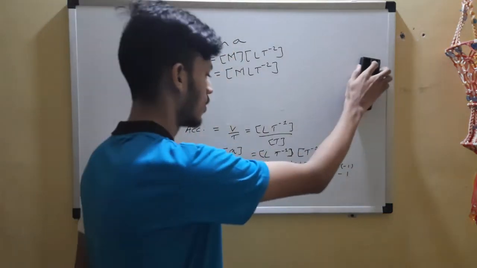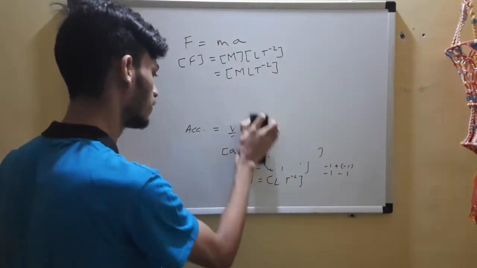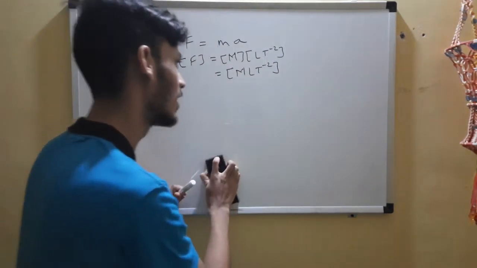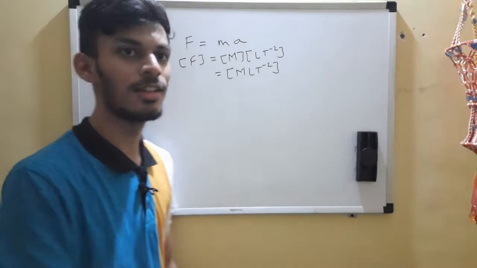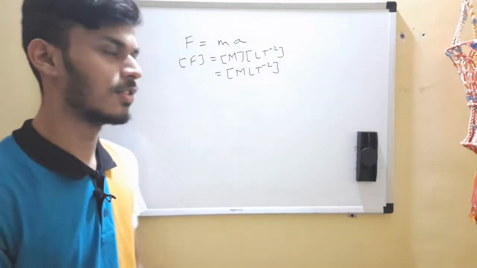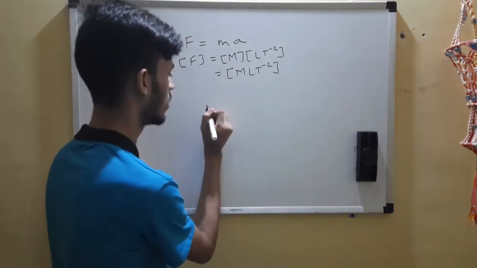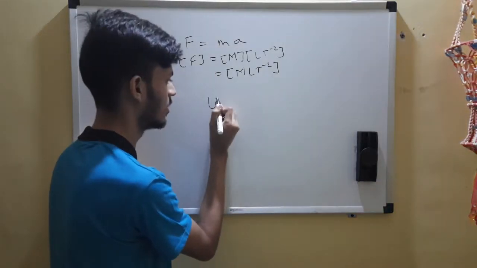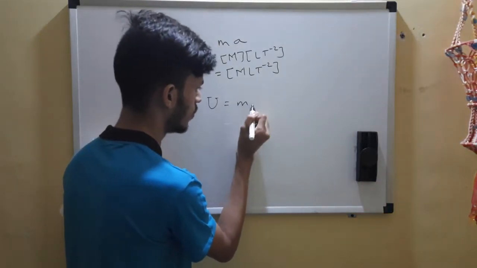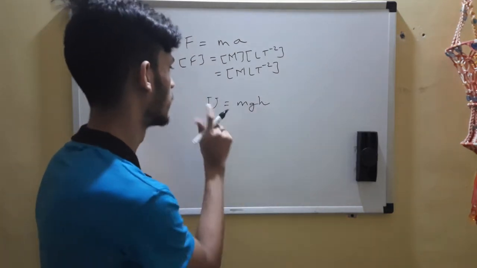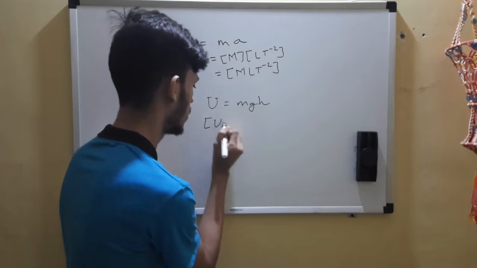Let's do more and more. Let's keep doing it until we master it. So force done. Let's go for the next. I would have gone for work, but there is a very good concept there, so let's go to energy, potential energy. It's easy: mgh. We want to find the dimensions over here.